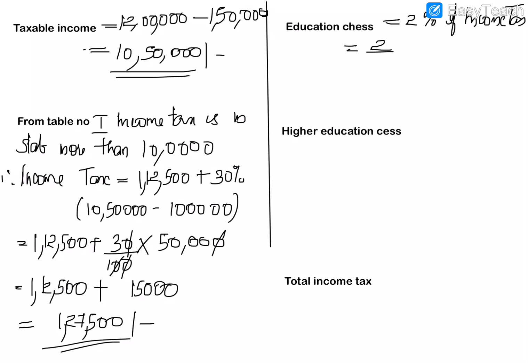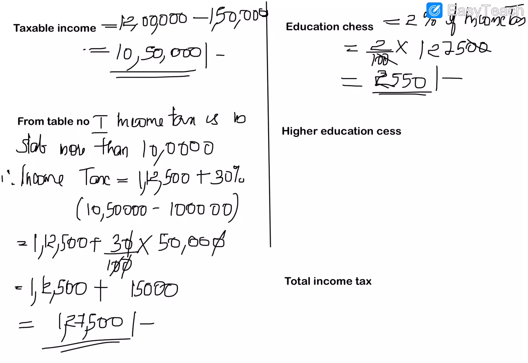So what is the income tax here? 2% means 2 by 100 into income tax. You can see the income tax is 1,27,500. So 2% of 1,27,500. So 0 will be cancelled. 2 into 1,275. So the answer is rupees 2,550.